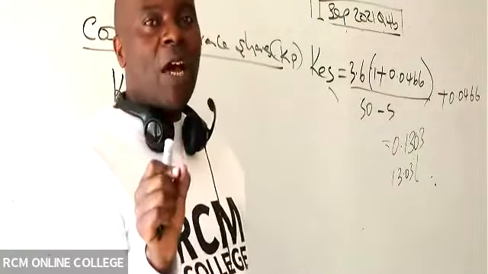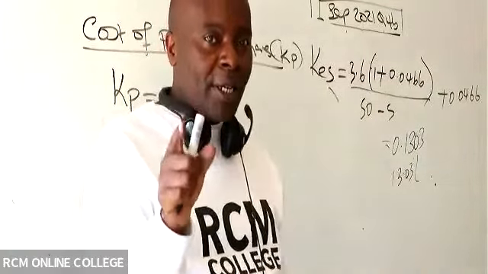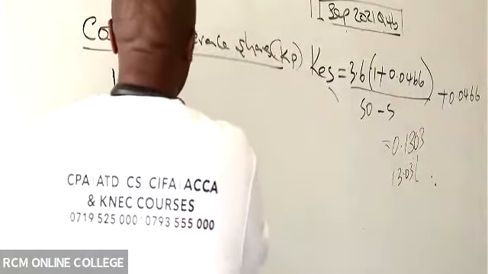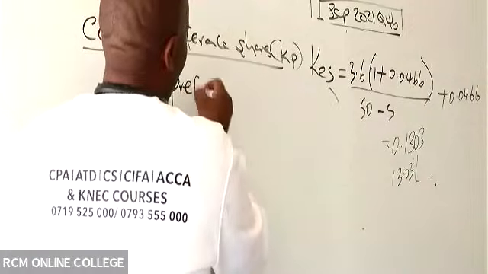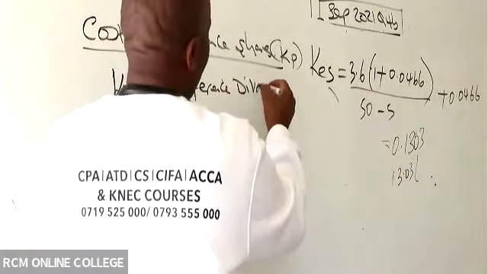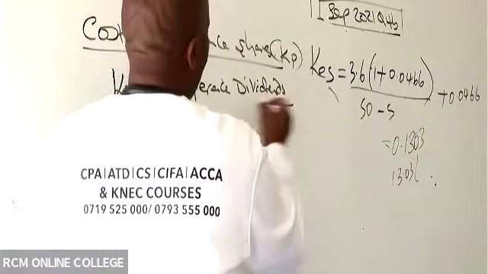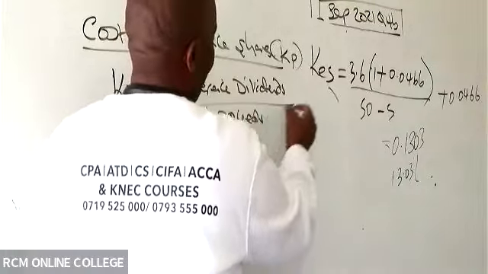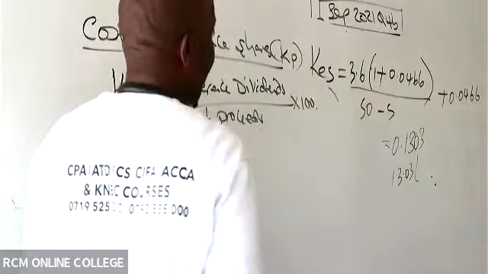Preference dividends normally come with a fixed rate of return. So I will be able to say here, KP is preference dividend over net proceeds times 100.